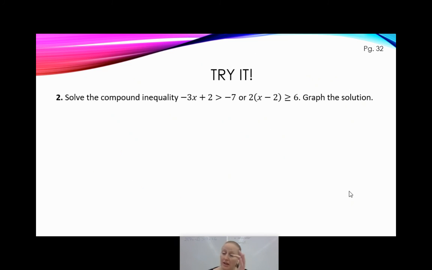Go ahead and try problem number 2 over on page 32. If you're not sure where, we're over at page 32. So try it problem number 2 just below the example we just did. Go ahead, hit pause to solve the compound inequality and graph the solution, then hit play when you're ready to check your work.